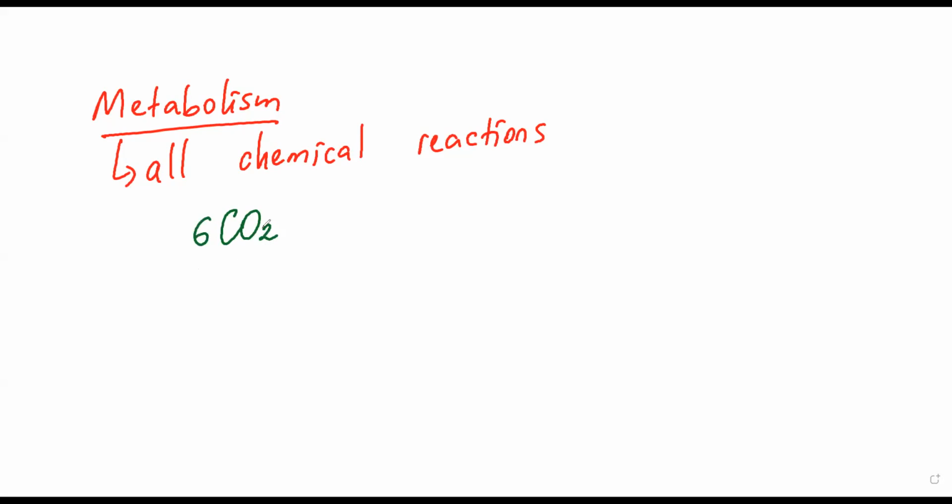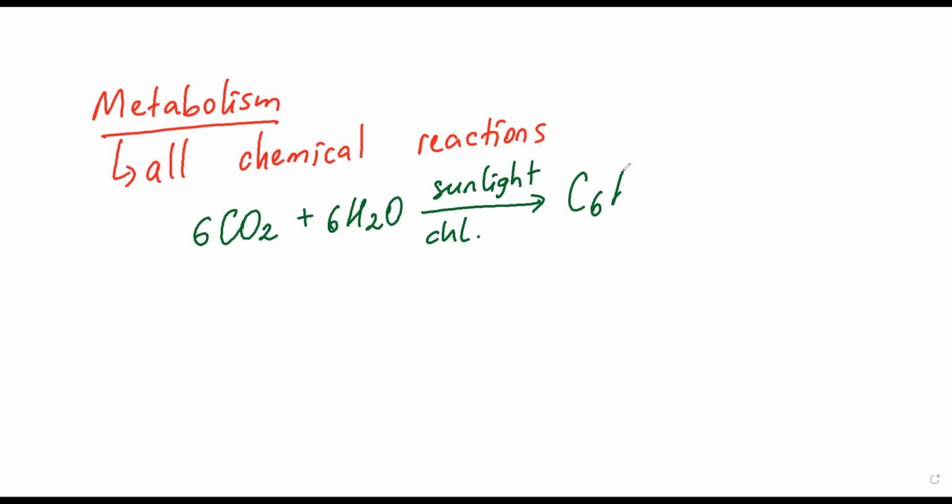If I write its chemical equation, carbon dioxide and water react with each other with the help of sunlight and chlorophyll. And of course, the aim of this process is to produce glucose, which is food for plants. And they are producing 6 molecules of oxygen. So in this reaction, the waste substance is oxygen, because glucose stays in the plants, but oxygen is given out.